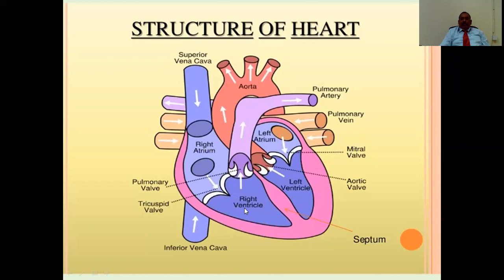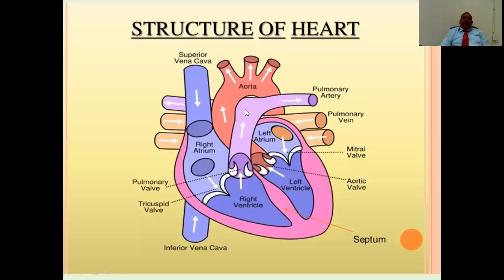Now it has gone to systole, by which it contracts and increases the pressure inside the right ventricle, as a result of which the valve here opens. This valve is called the pulmonary valve, and the blood is pushed into the blood vessel called the pulmonary artery.